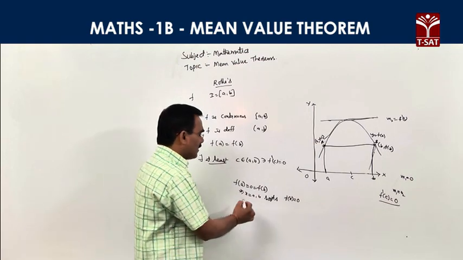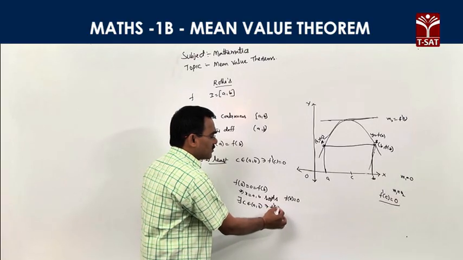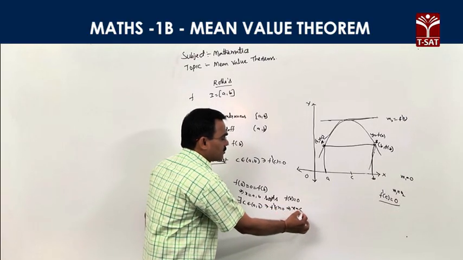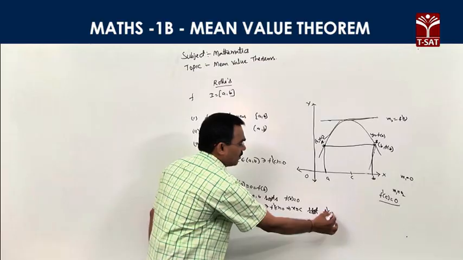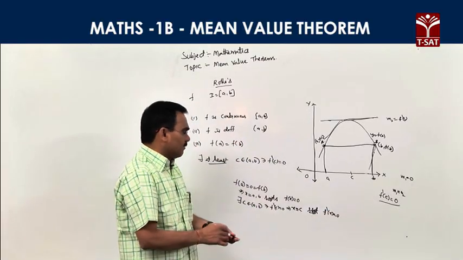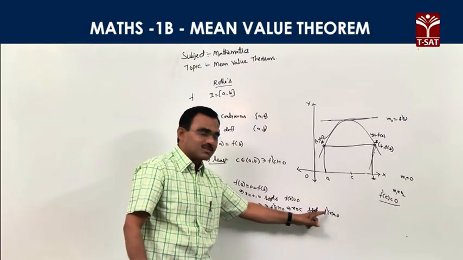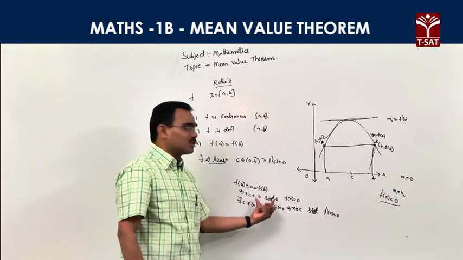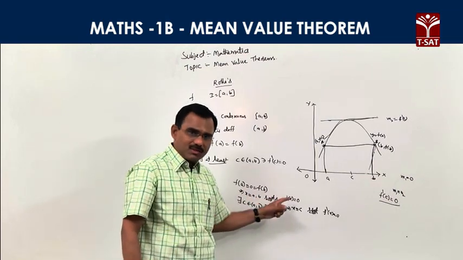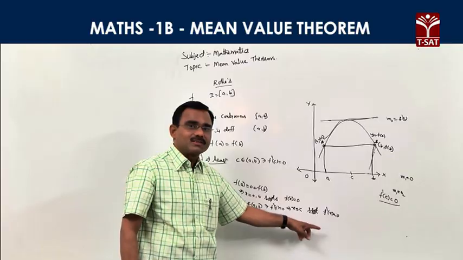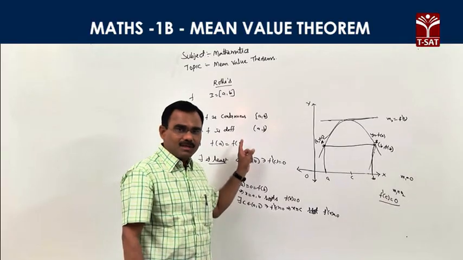According to Rolle's theorem, there exists at least one point c in the open interval (a, b) so that f'(c) = 0, which means x = c is a root of the equation f'(x) = 0. Between any two roots of the equation f(x) = 0, there exists a root of the equation f'(x) = 0 which lies between a and b. So this is the Rolle's theorem statement.